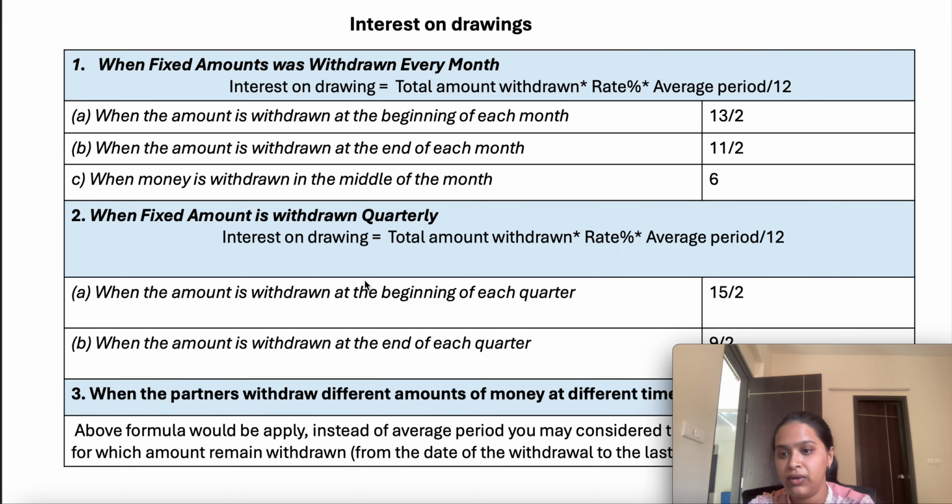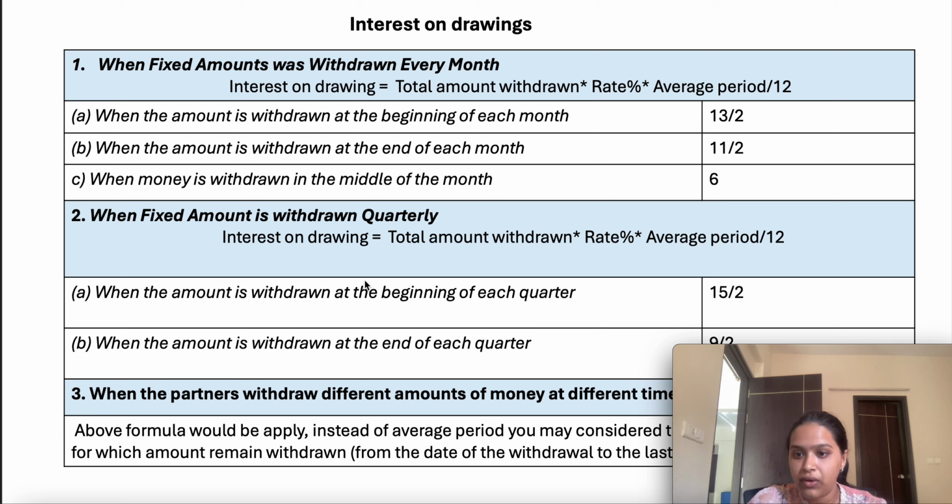So first of all, it is essential for you to understand what is drawing. Any amount that has been withdrawn by the partner continuously, or any amount they have withdrawn for personal expenses, is termed as a drawing. So now we have to consider how we need to compute the interest on drawing.